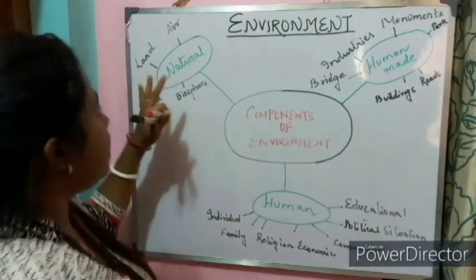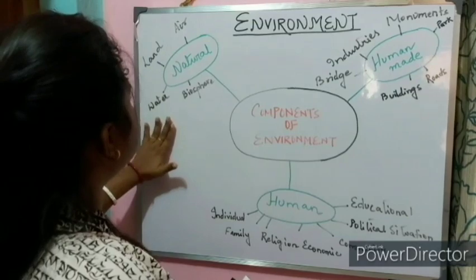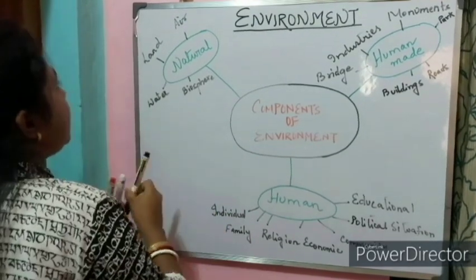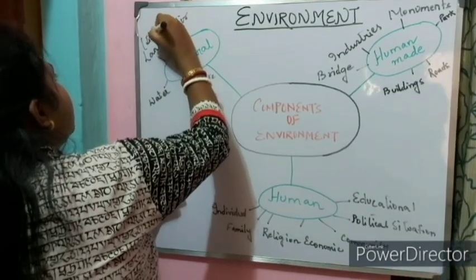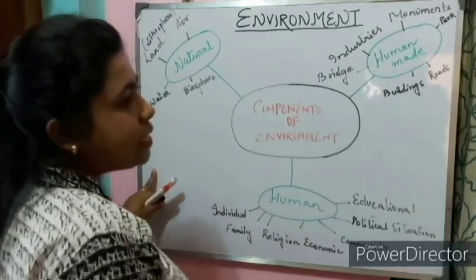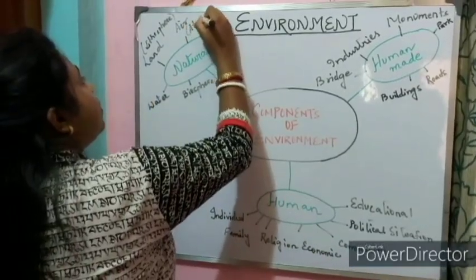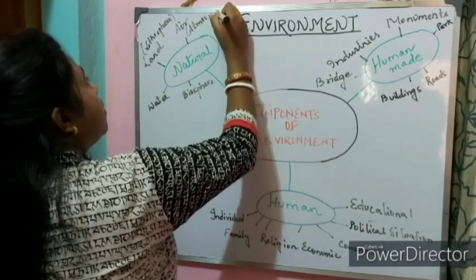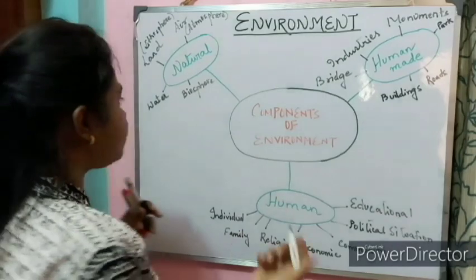Now let us understand natural components. Natural components are four: land, air, water, and biosphere. Now land means lithosphere. That is the land where we live. Air, atmosphere, that is a mixture of gases.